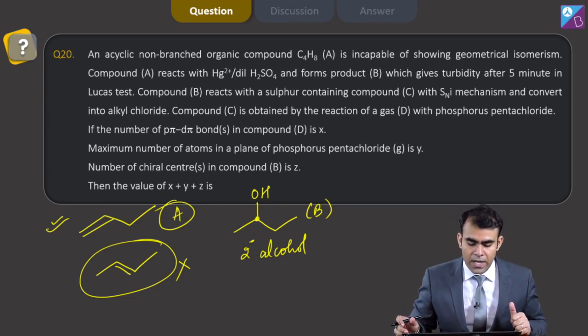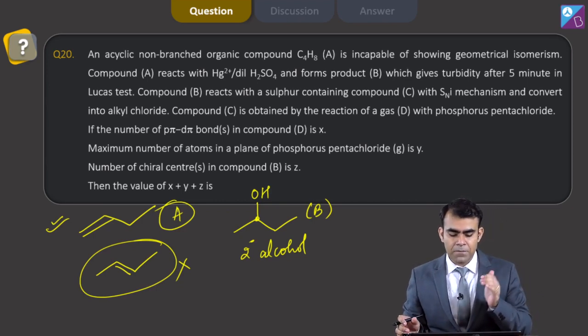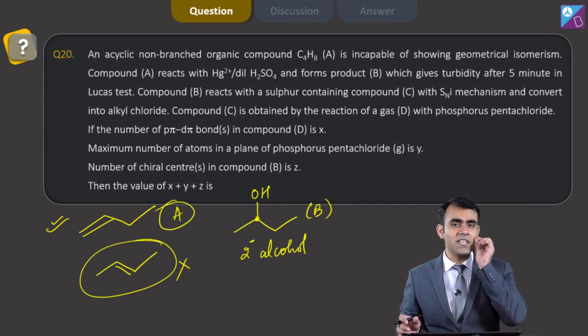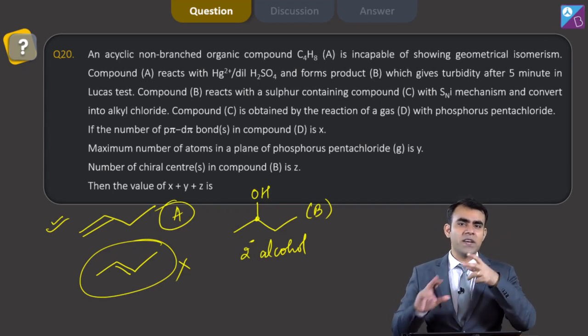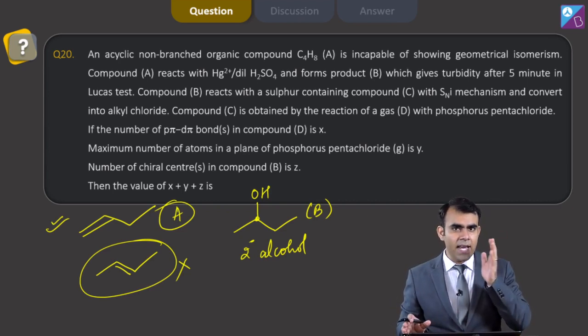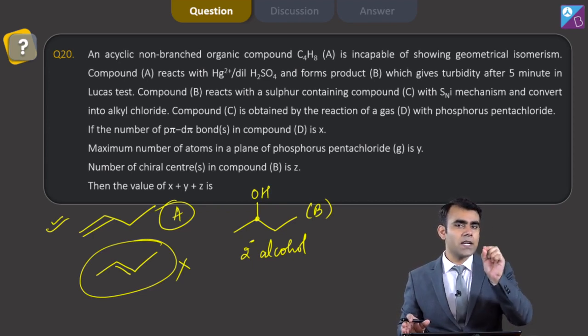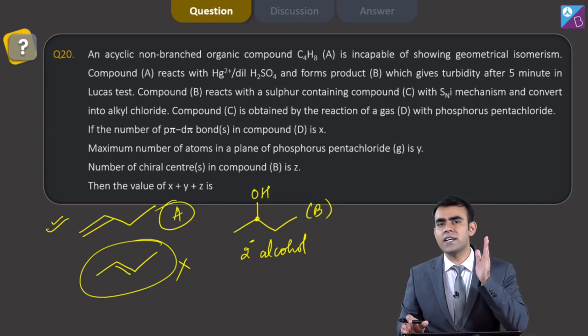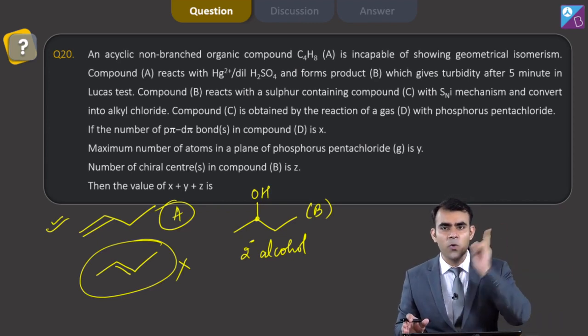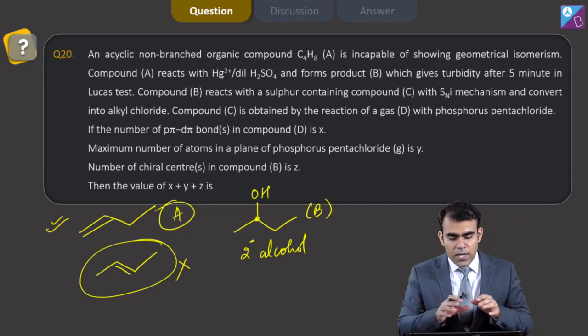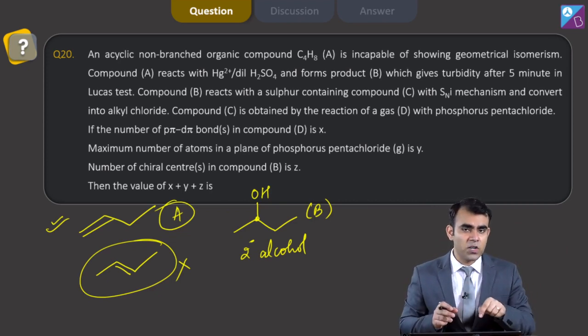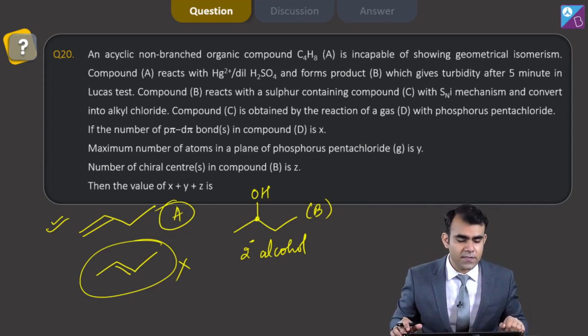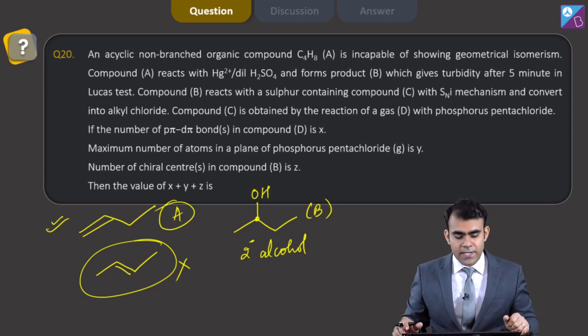Now, compound B reacts with a sulfur-containing compound C with SNi mechanism and converts into an alkyl halide. We have a very famous reagent which behaves differently in the absence and in the presence of pyridine. When pyridine is present, it undergoes SN2 mechanism, but when pyridine is absent, the reagent undergoes retention of configuration with SNi mechanism. So I am going in that direction because we are getting alkyl chloride in this case. Let us read the other statement also.